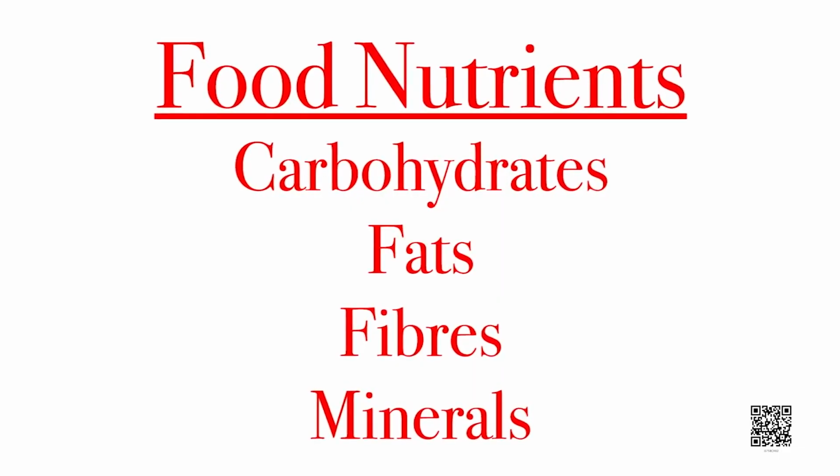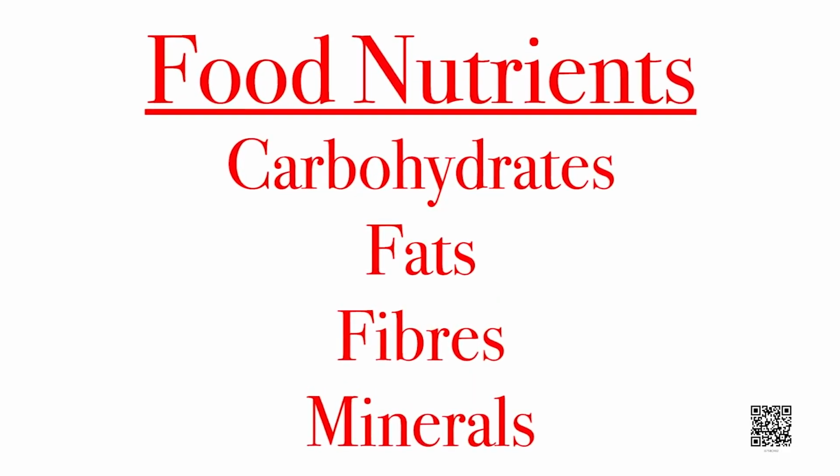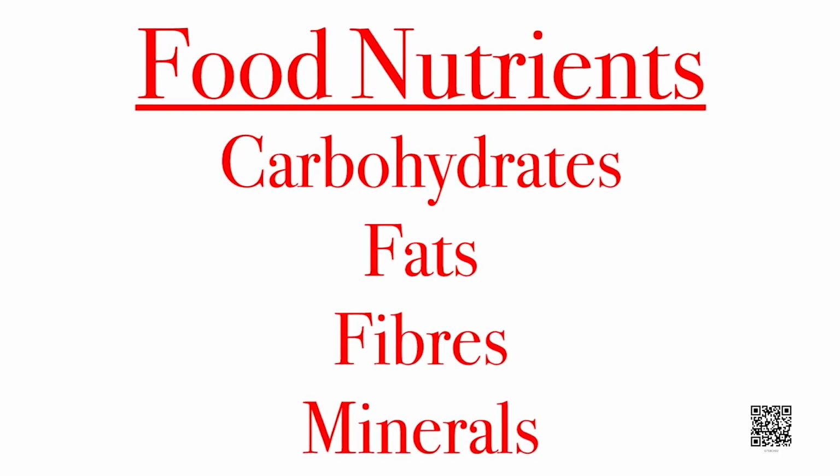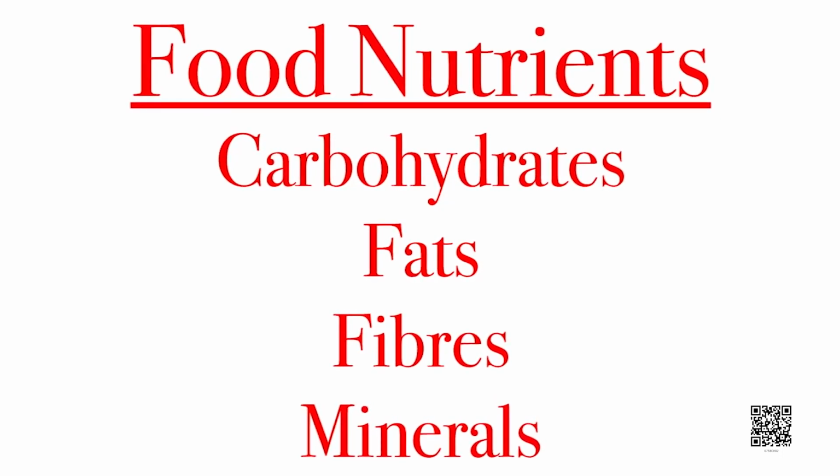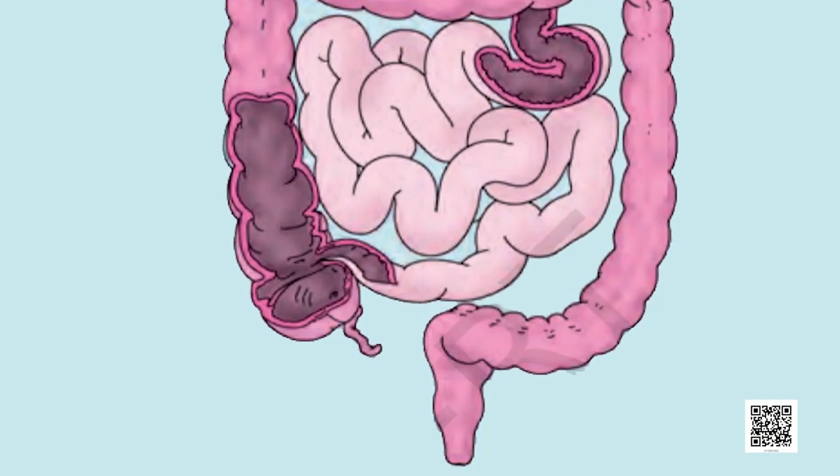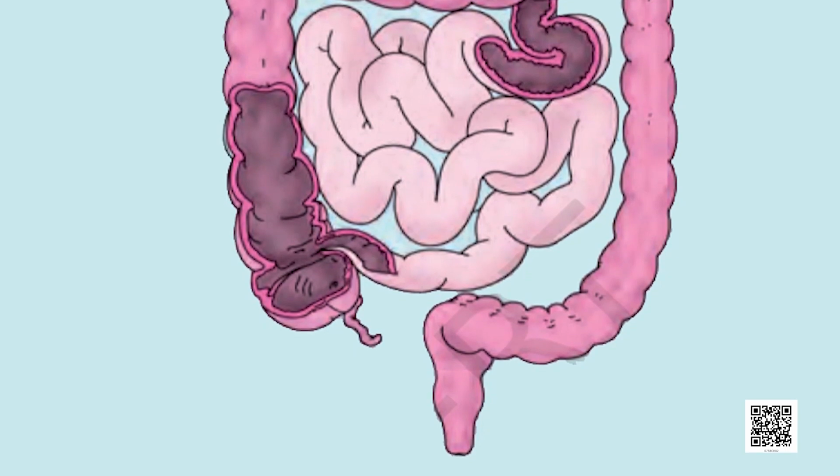The food nutrients are then sent to the large intestine for absorption of salt and water, and the waste part is then sent to the rectum. From the rectum, the waste is from time to time sent to the anus for defecation. This is known as egestion. Digestion is a complex process involving ingestion, digestion, absorption, assimilation and egestion.